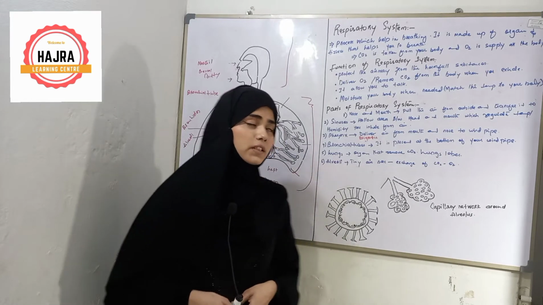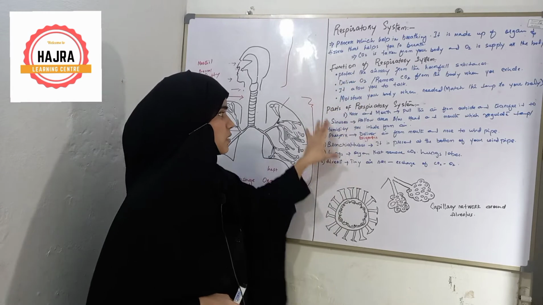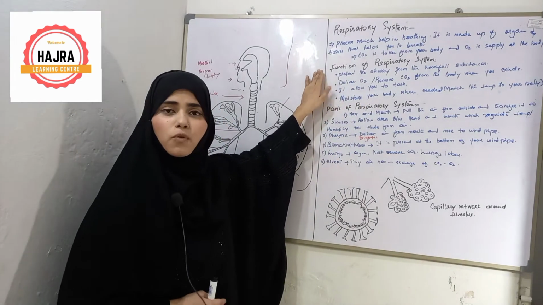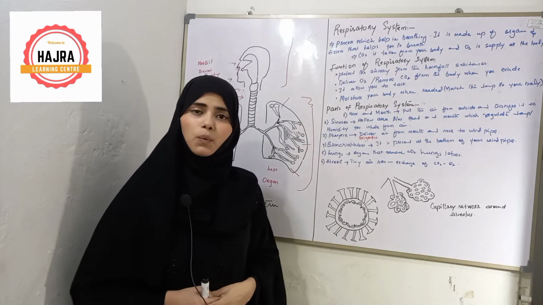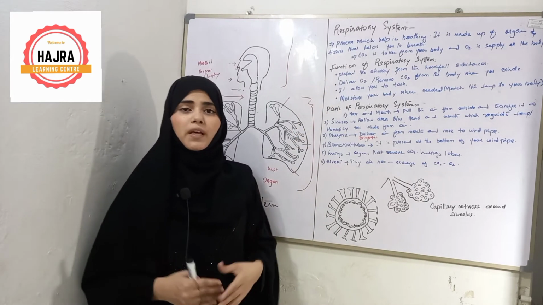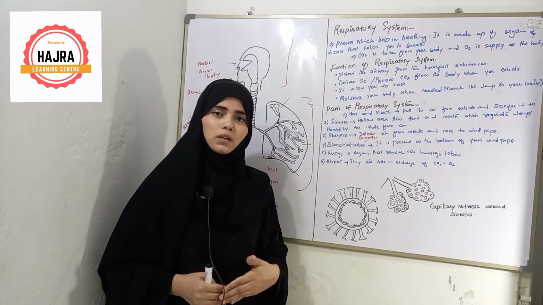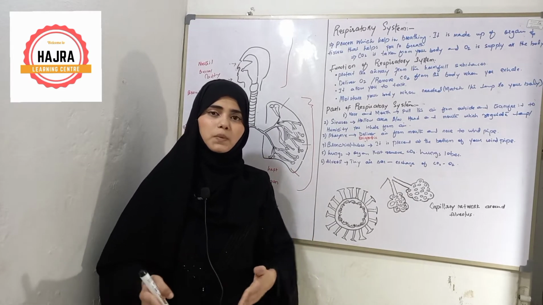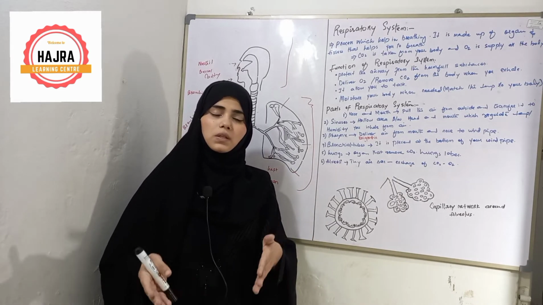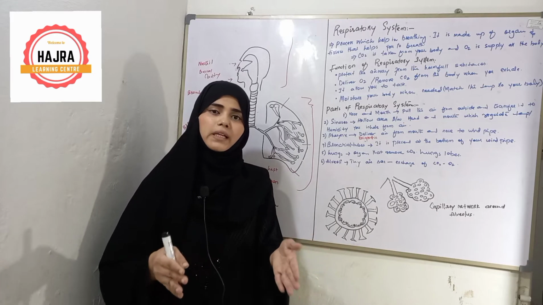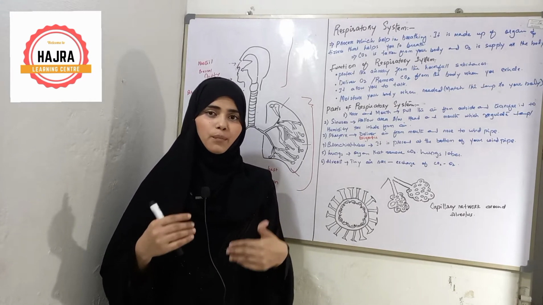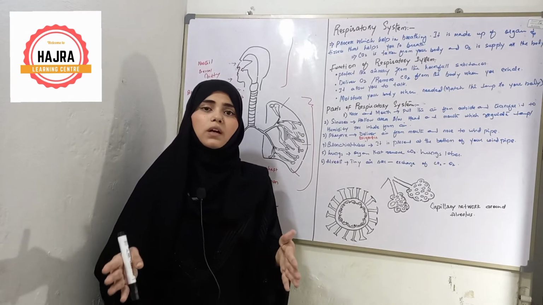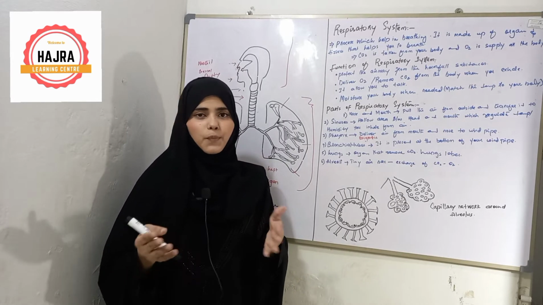Now just look at the functions of respiratory system. There are four major functions of respiratory system. Number one is it protects the airway from the harmful substances which enter into our body by inhalation. Just suppose right now I am breathing, so in my surrounding there are a number of microorganisms present.